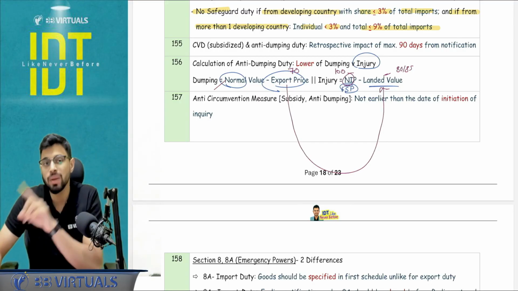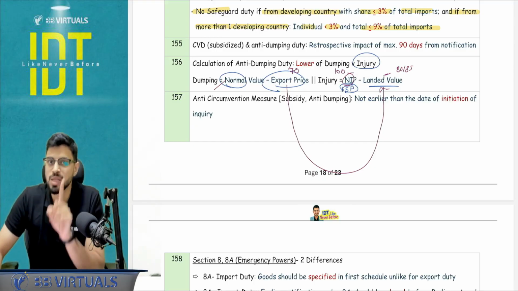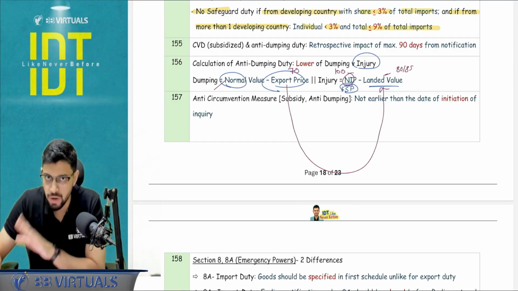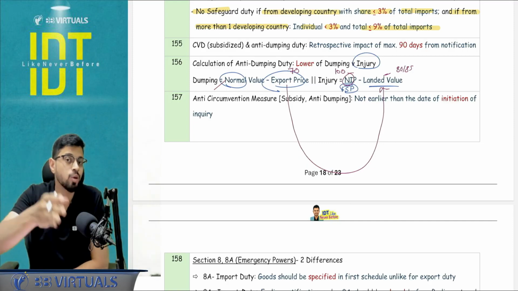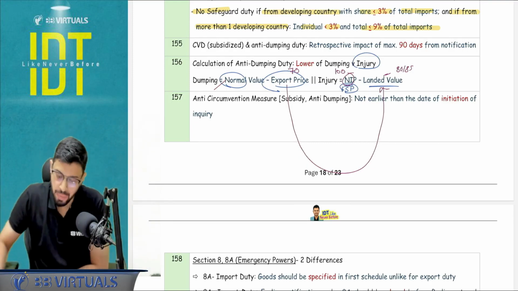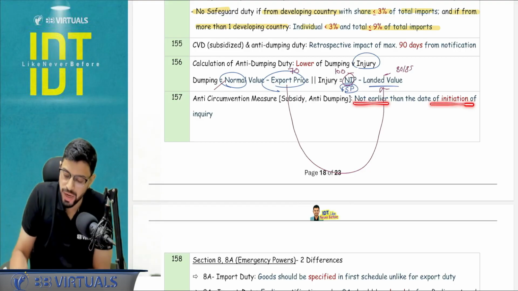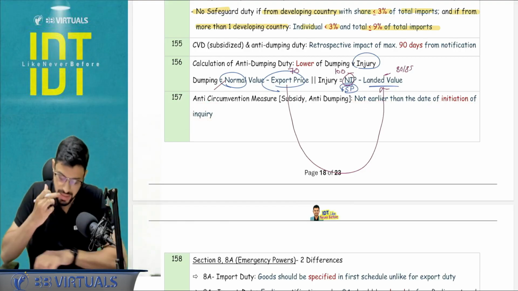Okay, but please make a note here that in this case, we will have to go for the inquiry. The government will go for the inquiry, and the government cannot impose the duty prior to the initiation of inquiry. It cannot be prior to the date of initiation of inquiry. This can be tested separately.